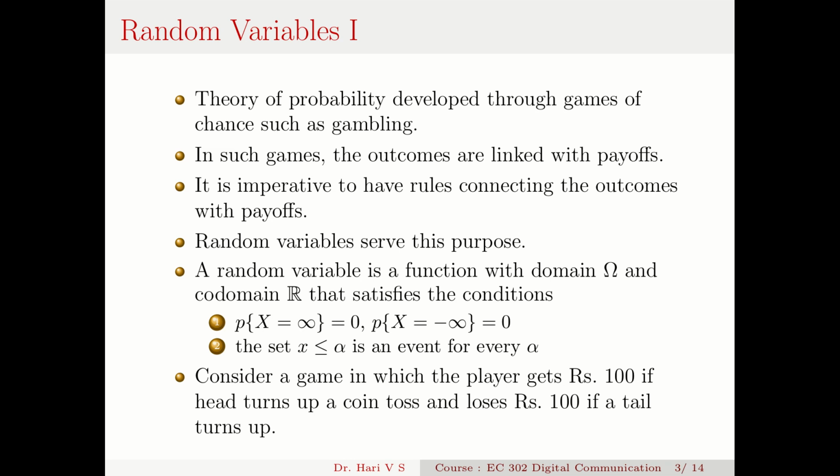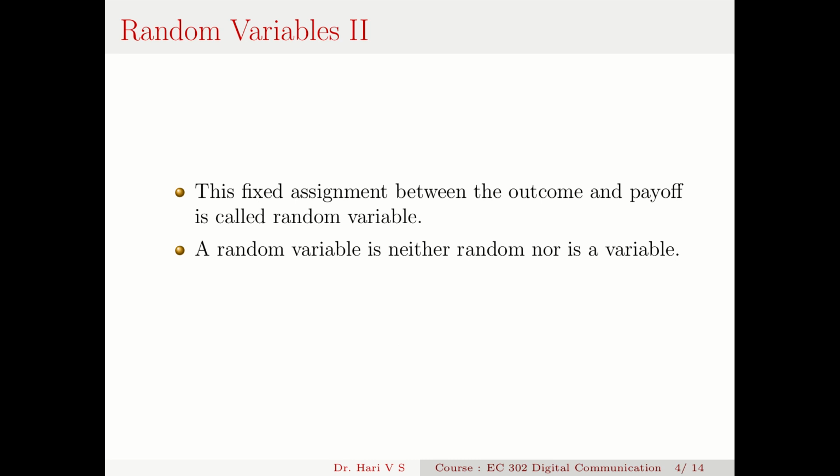So let us consider a game in which a coin is tossed and the player gets 100 rupees if the head turns up, or he loses 100 rupees if a tail turns up. So that's a game in which the outcomes, like head and tail, are linked with the payoffs. This fixed assignment between the outcome and payoff, that's called a random variable.